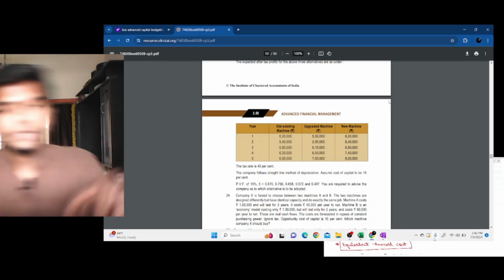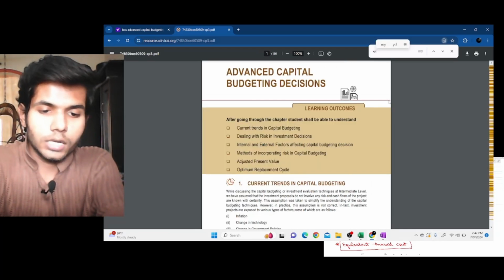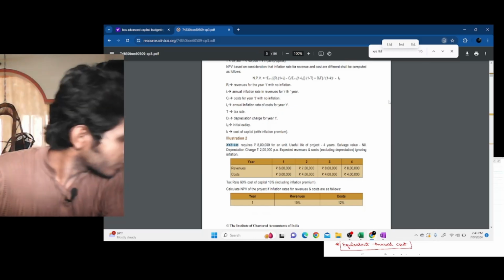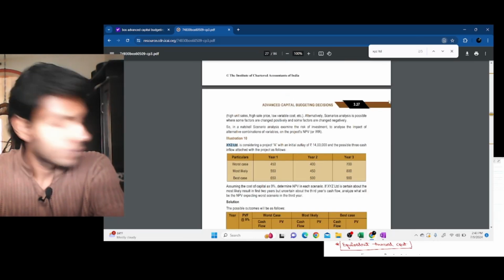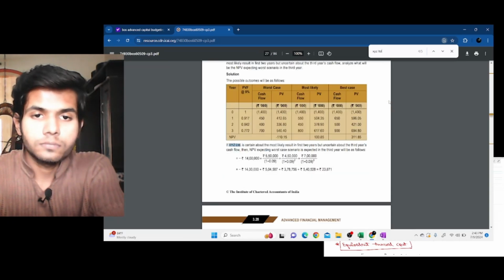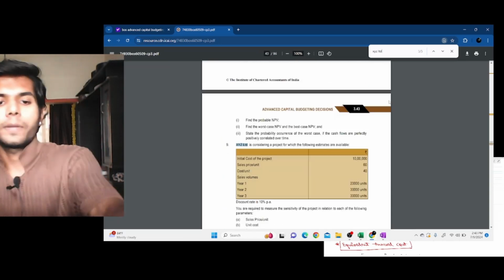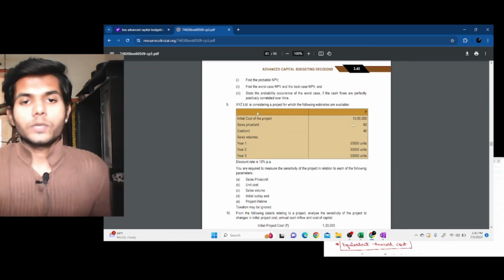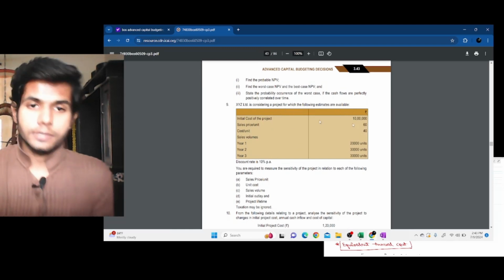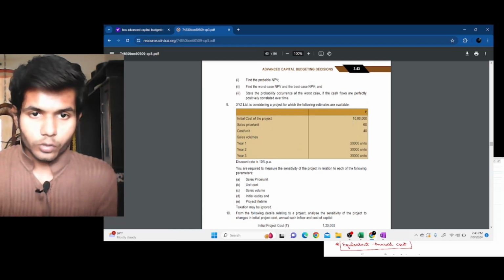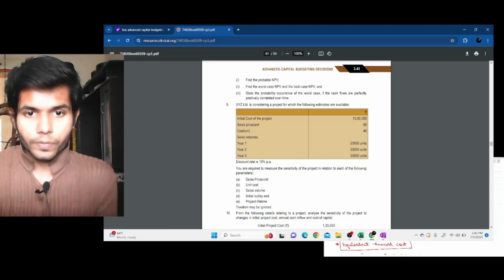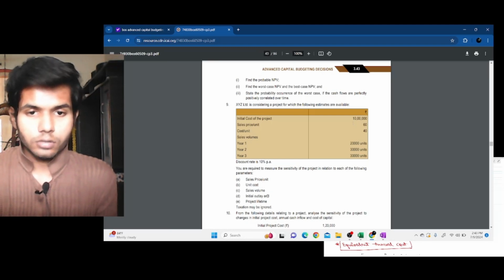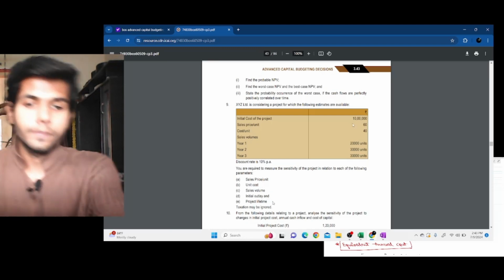This is the question, XYZ Limited. Is this the same question, or is it not? See this. XYZ Limited is considering a project for which the following estimates are available: initial cost, selling price, cost, sales volume for years 1 to 3. You are required to measure the sensitivity of the project in relation to each of the following parameters: sale price, unit cost, sales volume, initial cost outflow, project lifetime.